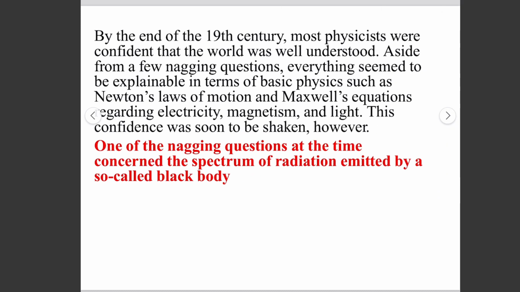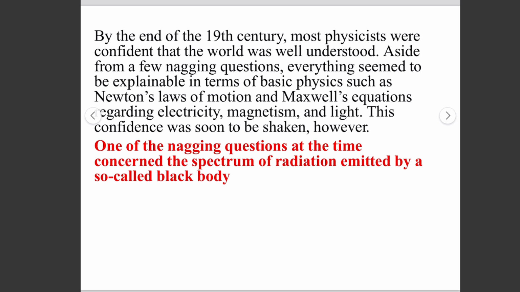By the end of the 19th century, most physicists were confident the world was well understood, besides some nagging questions. One of the questions which concerned them most was about the spectrum of radiation emitted by a black body, and it was a big question. So there was the black body radiation and ultraviolet catastrophe at that time.